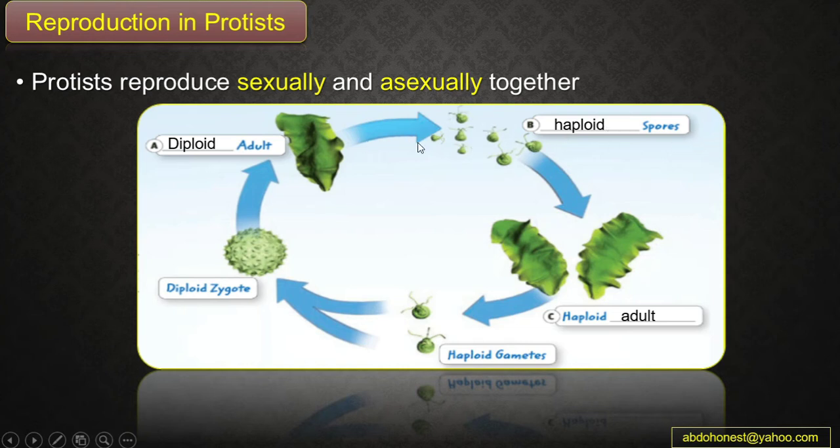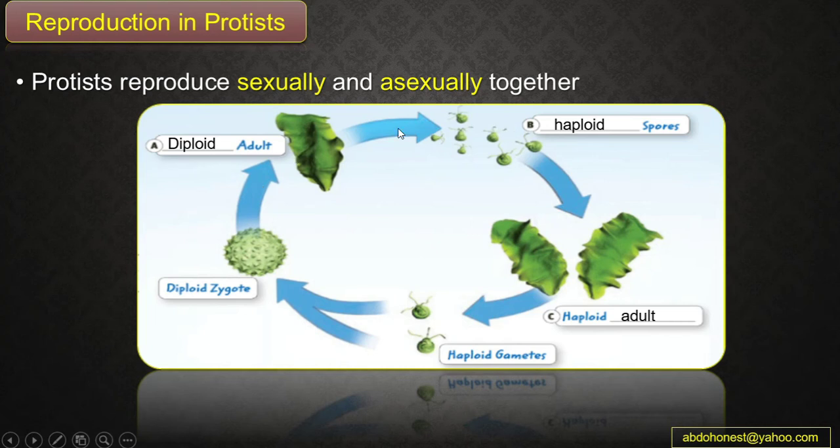They have half the number of chromosomes, one copy, and each haploid spore can grow into a haploid adult. Okay, so we have haploid adults. By mitosis, they can produce haploid gametes. When these gametes fuse together, they will make a diploid zygote, which grows into a diploid adult.